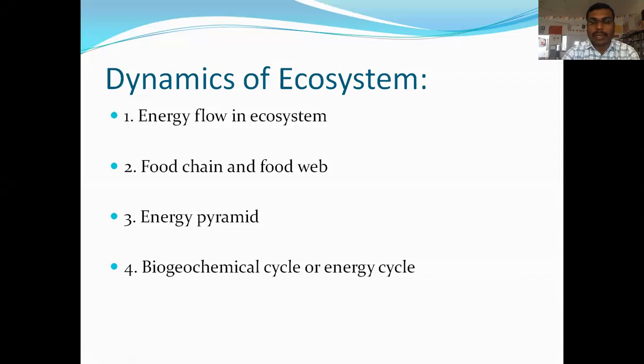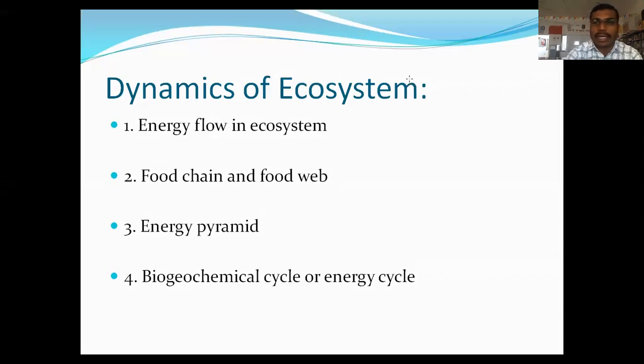Here in the topic ecosystem, we had studied its definition, structure, and various functions. Now, today we will see the various dynamics of ecosystem that includes number one, energy flow in ecosystem. Then second is food chain. Third is energy pyramid. And fourth is biogeochemical cycle, or also called as energy cycle.